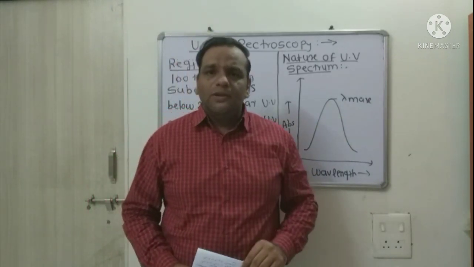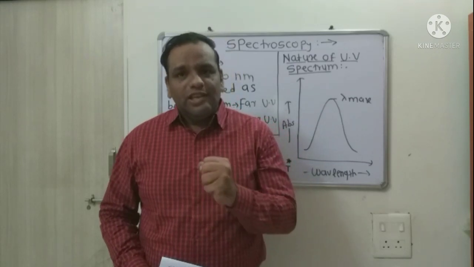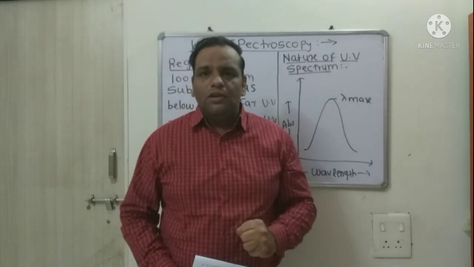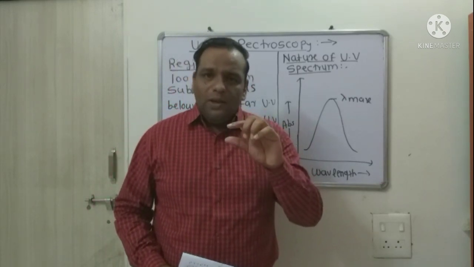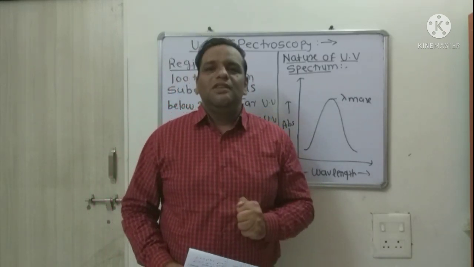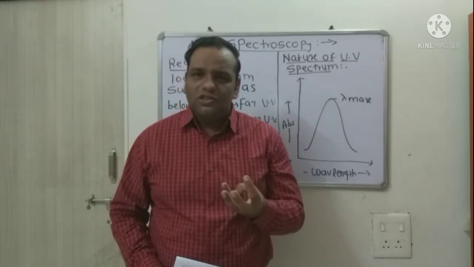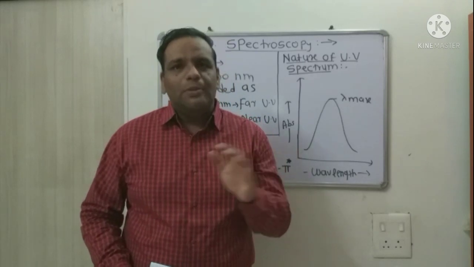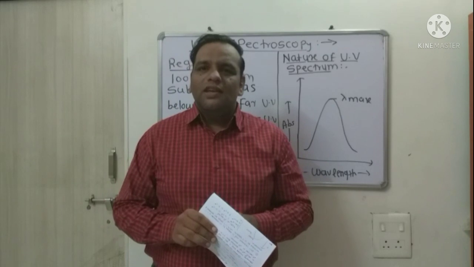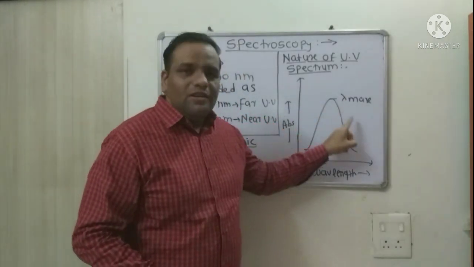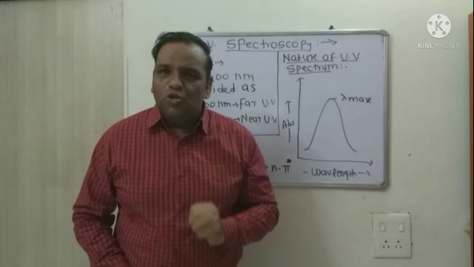Why is this UV spectrum broad in nature? What happens when UV radiation is absorbed by any particular molecule? Along with the electronic excitation, molecules begin to vibrate as well as rotate. These electronic excitations, vibrations and rotations, we cannot resolve all these parameters. So all these parameters merge into one another and it gives a broad peak. This is the reason behind broadening of the UV spectrum.